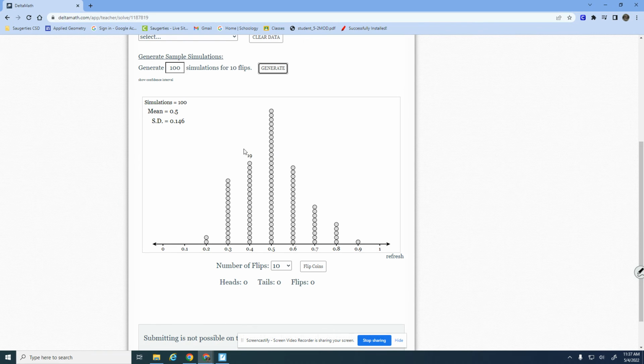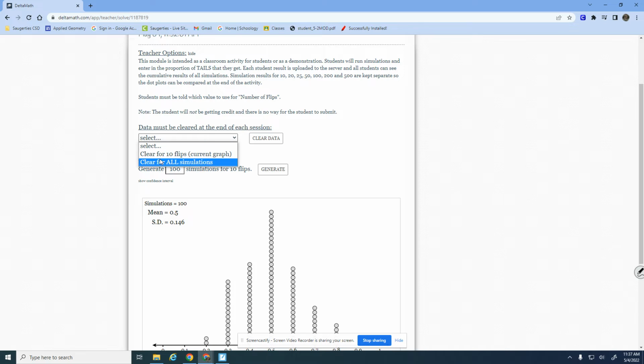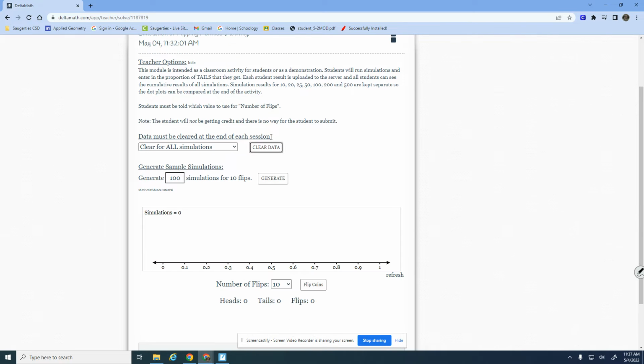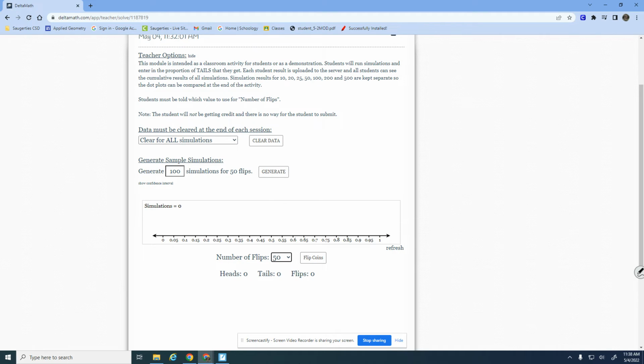So we'll go back to this. So I am going to clear for all simulations, clear the data. We're still going to do 100 simulations, but now we're going to do 50 coin flips. Okay, so I changed this factor. I'm going to generate.